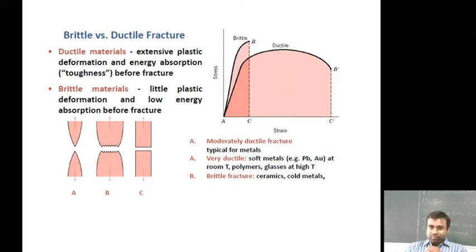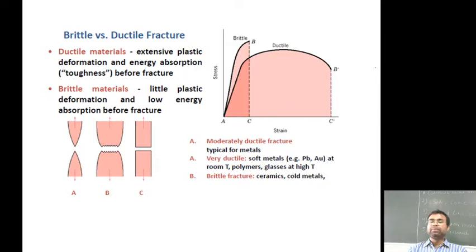So, on that behalf, we are now comparing brittle versus ductile fracture. A ductile material shows extensive plastic deformation and energy absorption, that is, toughness before the fracture. A brittle material shows little plastic deformation and low energy absorption before the fracture. This graph also shows the fracture tendency of the material in the stress-strain graph.